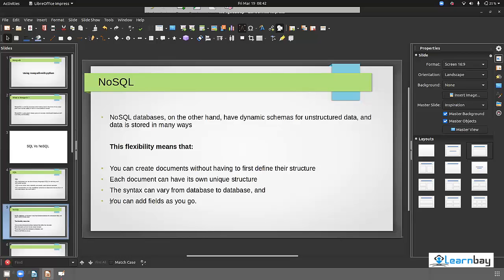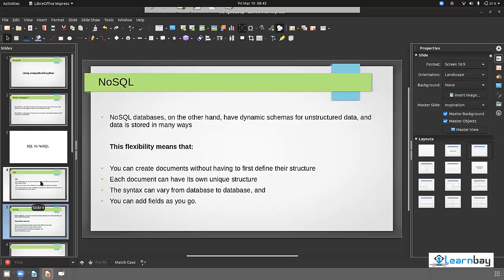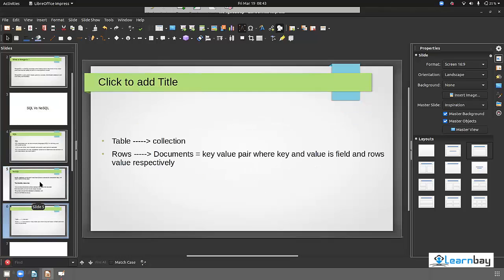You can add fields as you go. This is one more important point that I was talking about: you don't have to decide the fields up front. You can just add the field as you insert the document. So it is not tightly coupled, as you can say. So the difference between SQL and NoSQL is clear to everyone.